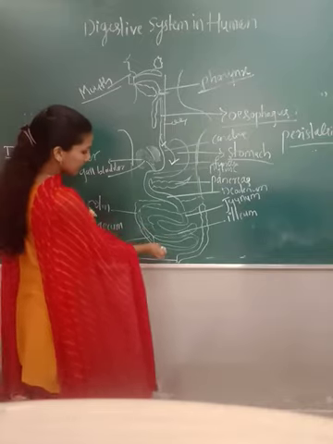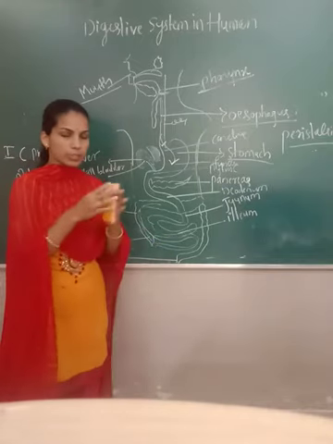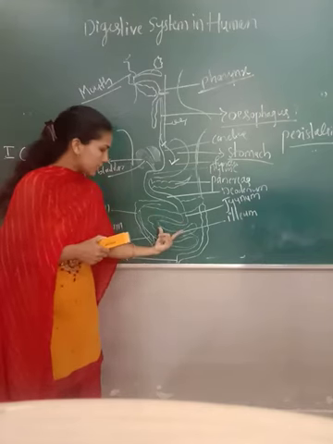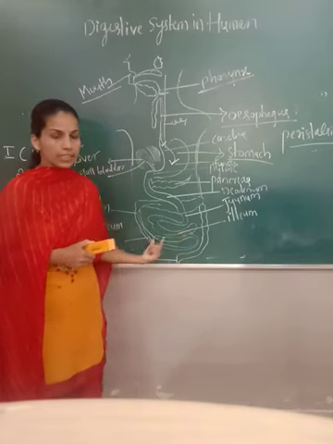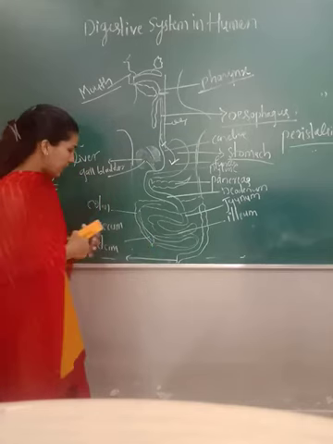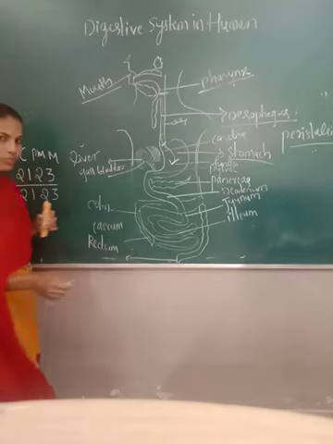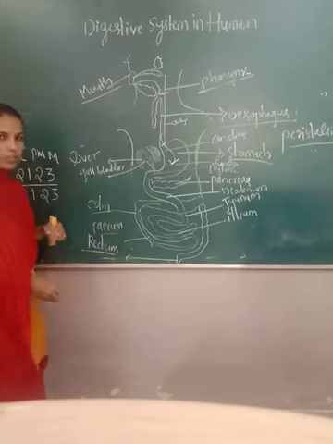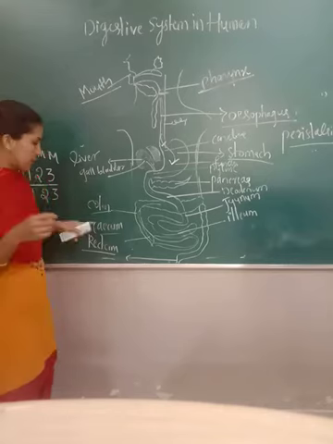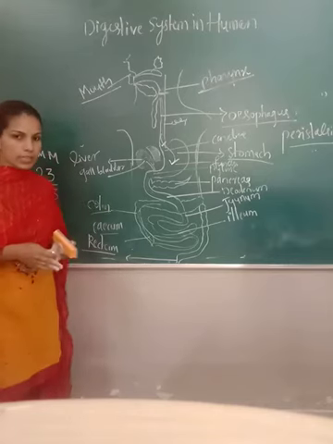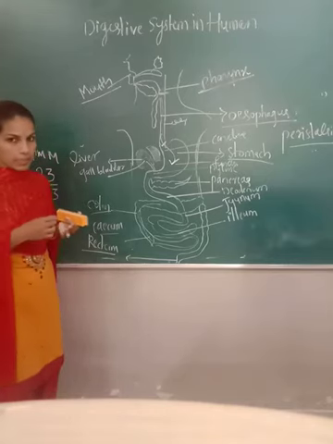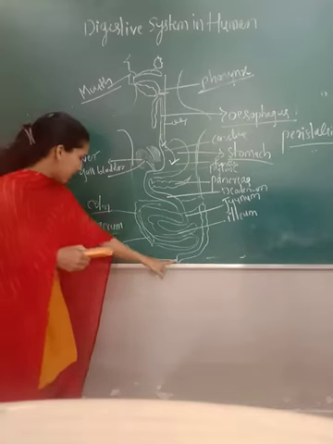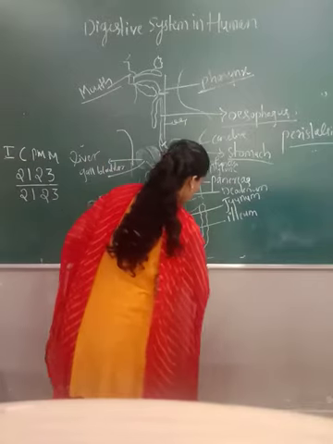So large intestine means, the word large does not mean it is much larger than the small intestine. The small intestine's length is more as compared to the large intestine. This large intestine has different parts like colon, cecum and the rectum. So final digestion takes place, and the unwanted, undigested material goes outside the body through the anus. This we call the anus.